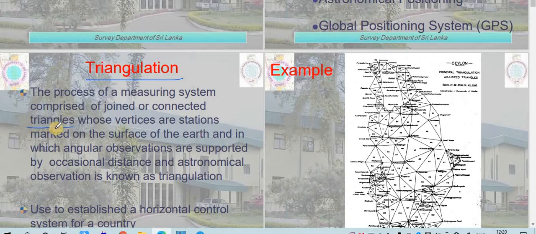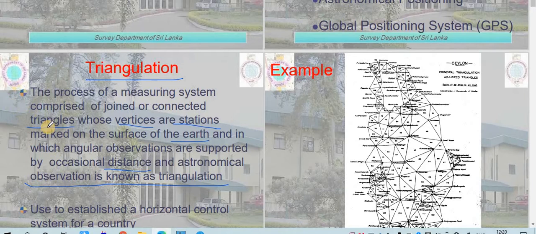The vertices of these triangles are station marks on the surface of the earth, and in which angular observations are supported by occasional distance measurements. So we need to take some angular observations, with distance measured at suitable intervals, and astronomical observation is also included. This is known as triangulation. So basically this is the definition of triangulation.